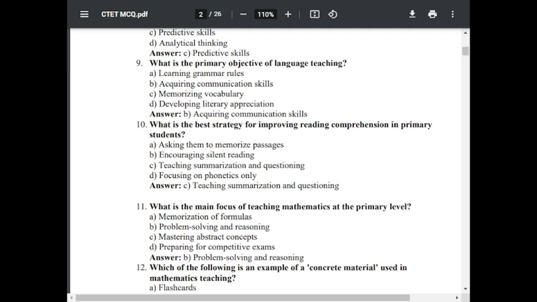What is the main focus of teaching mathematics at primary level? Option A, memorization of formula. Option B, problem solving and reasoning. Option C, mastering abstract concept. Option D, preparing for competitive exams. The correct option is B, problem solving and reasoning.